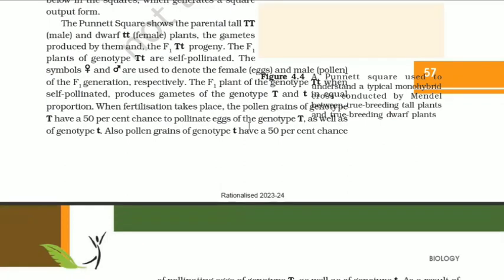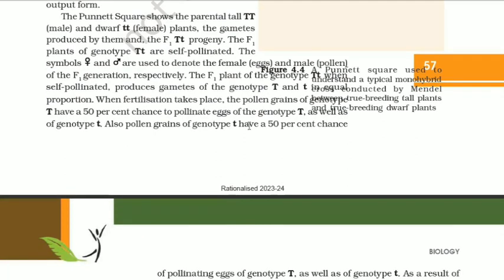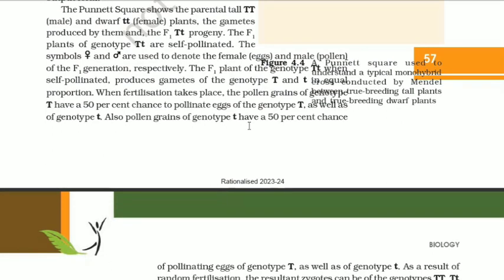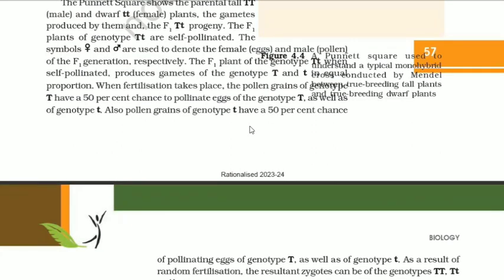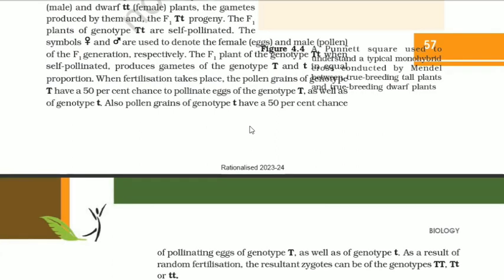The Punnett square shows the parental tall capital T capital T, that is male, and dwarf small t small t, that is female plants, the gametes produced by them, and the F1 capital T small t progeny. The F1 plants of the genotype capital T small t are pollinated. The symbols as shown over here, female and male, are used to denote the female eggs and the male pollen of the F1 generation.